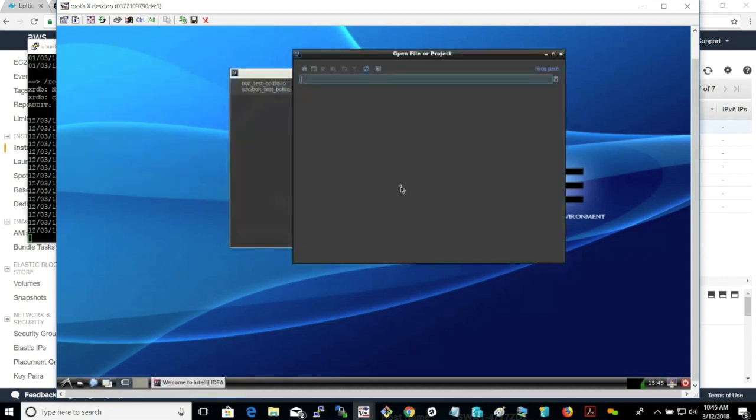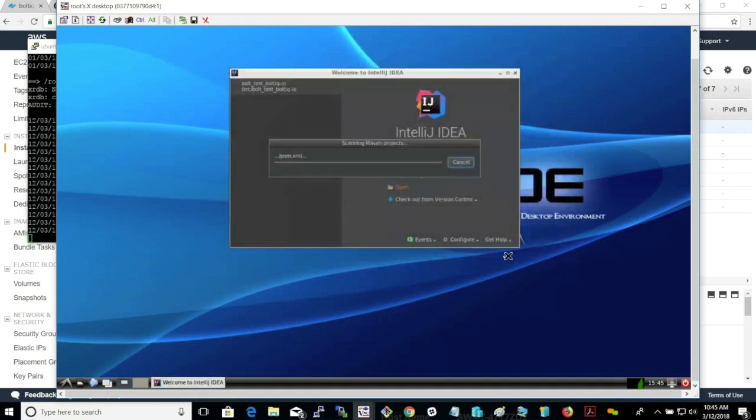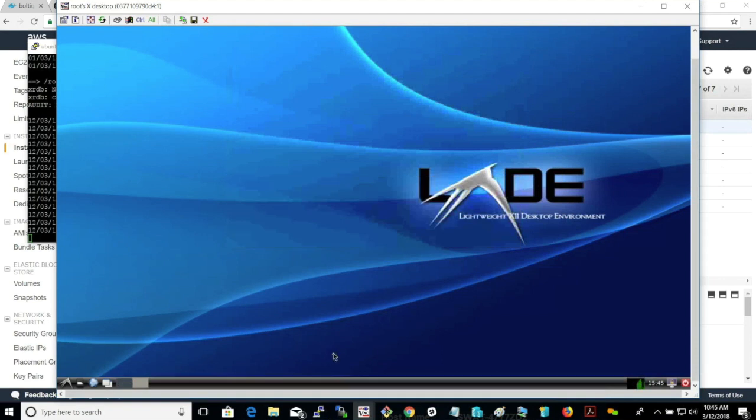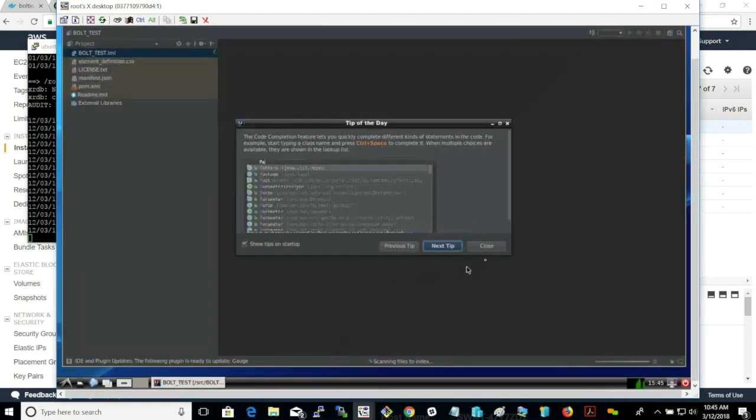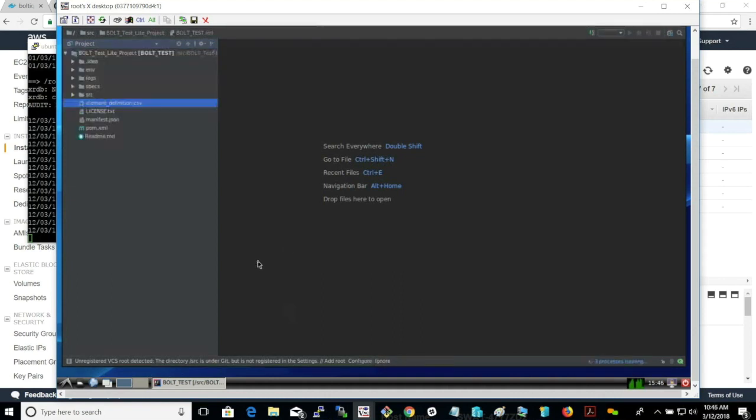Okay, then we're just going to open the project. We're going to navigate to the source folder, and you'll see we have a BOLT Lite project. We're going to open it. The first time you load this, it will pull the POM dependencies and do the indexing. So this will take a minute or so, but all future loads of your container will be much faster because this will already be done.